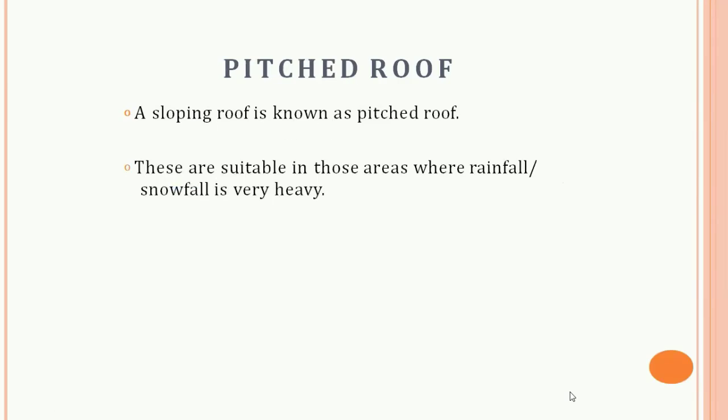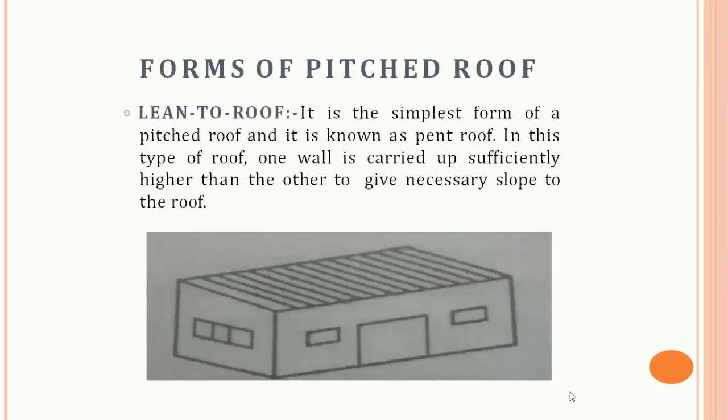The very first is the pitch roof or the sloping roof. These roofs are preferred in areas of heavy rain and snowfall. They are also preferred in structures with large spans like workshops, warehouses, auditoriums, etc. The slope of the roof varies from 10 degrees to as much as 45 to 60 degrees.